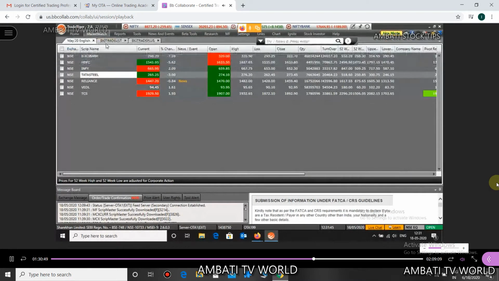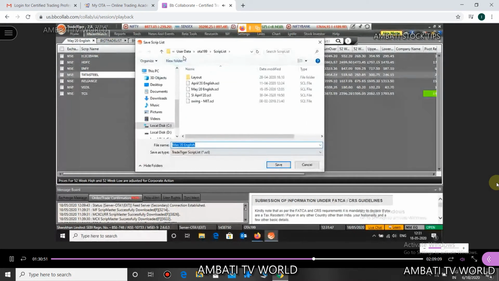Just click on save and give it a name. Please don't change the default folder. Give it a file name and click on save. Okay, your market watch will get saved.